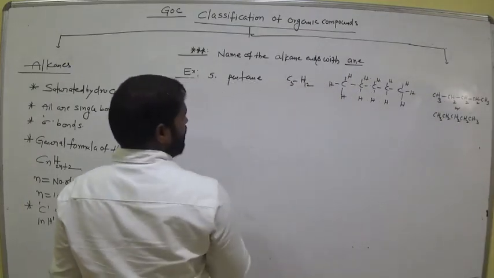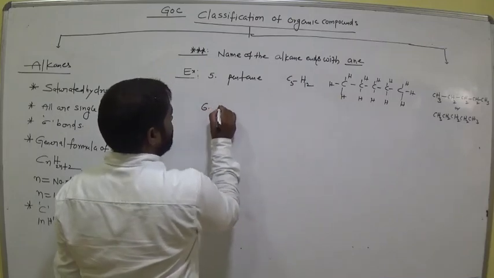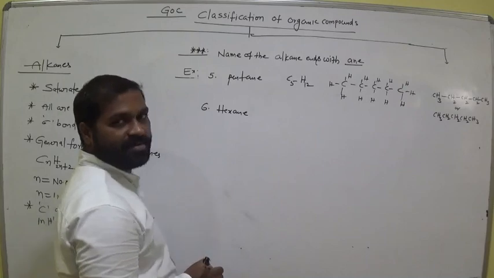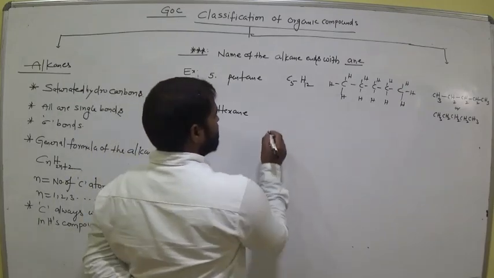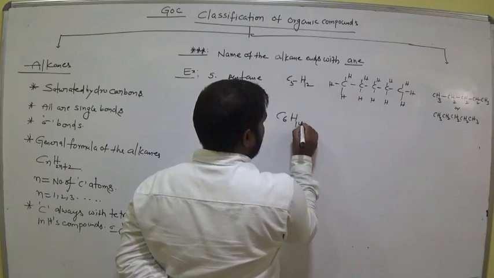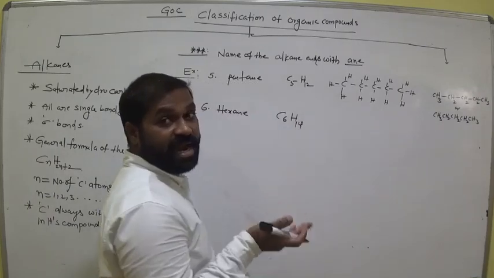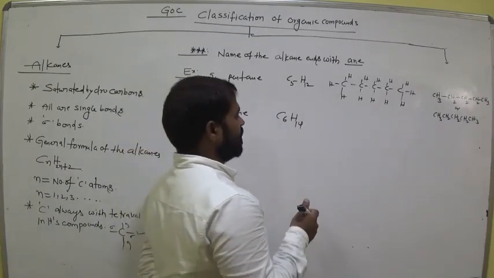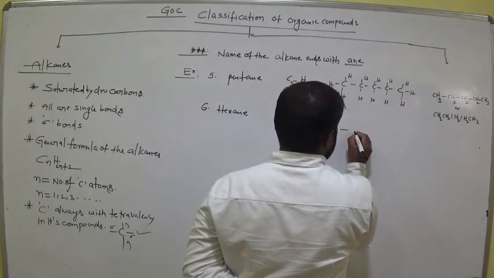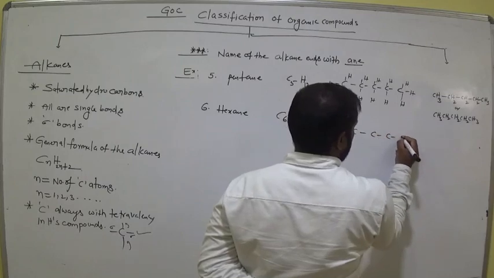Next, hexane, the sixth one. Hex means 6. C6, 6 twos are 12, add 2, 14. Am I right? 1, 2, 3, 4, 5, 6.